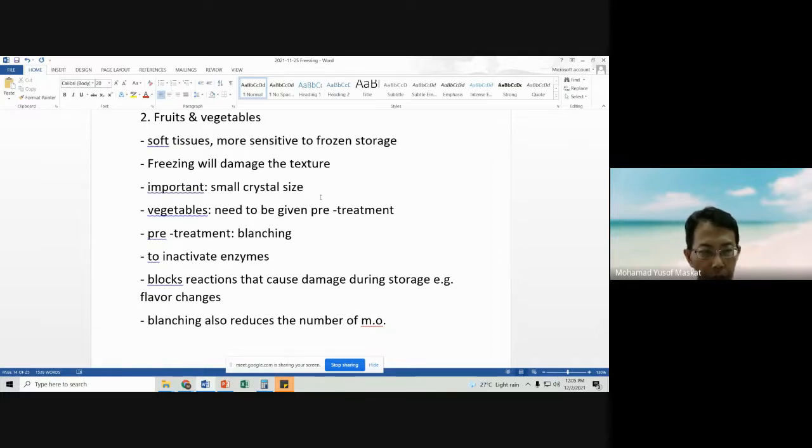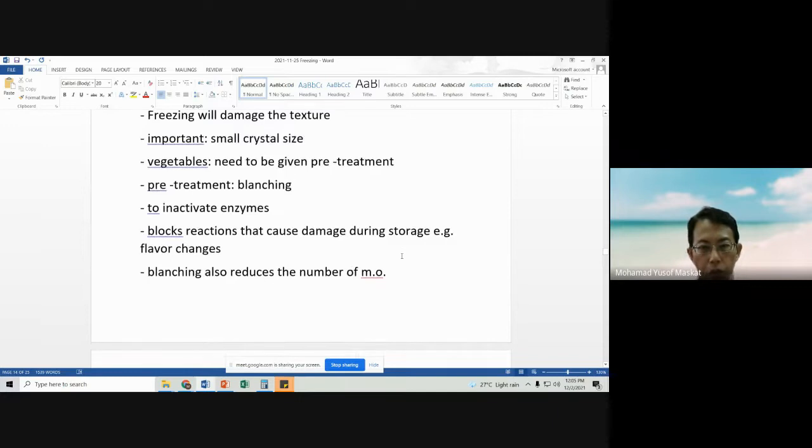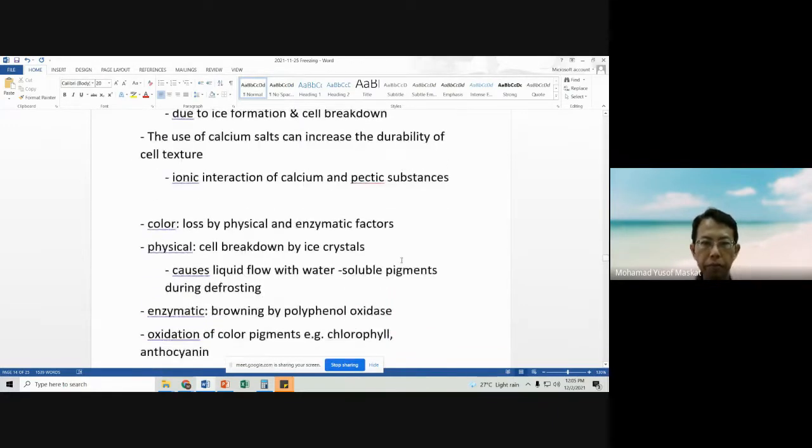Other types of products are like mixed vegetables, like peas and carrots all in one, packaged and then frozen. Those vegetables also need to be blanched first to inactivate enzymes, then only frozen.